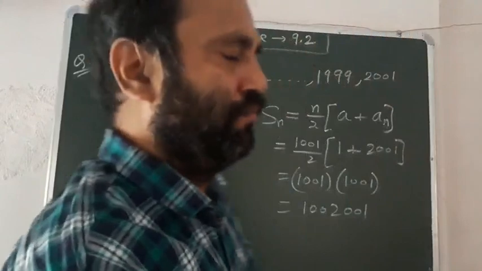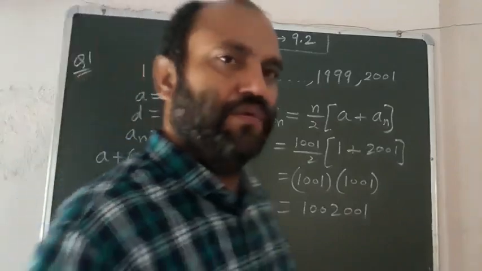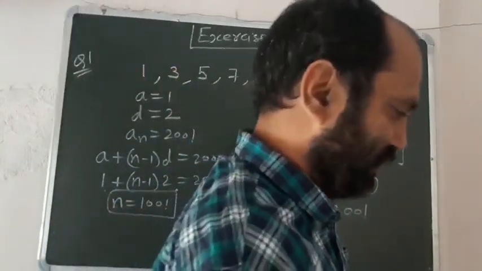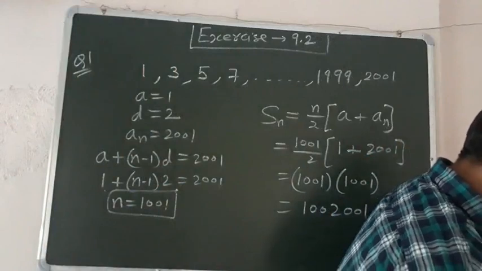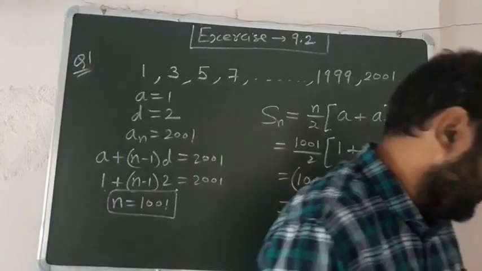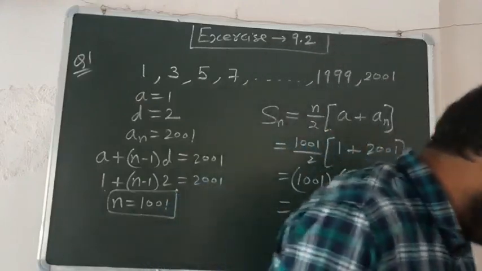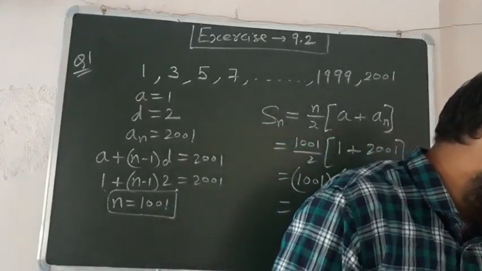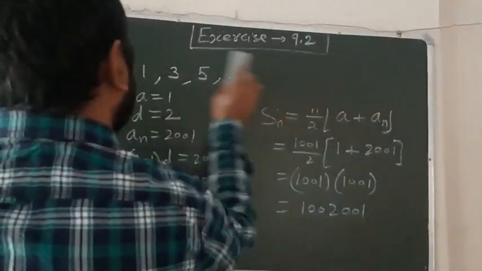That is the sum of the integers from 1 to 2001. This is a very easy question. Now next question, children, question number 2: find the sum of all natural numbers lying between 100 and 1000 which are multiples of 5. It is also a very easy question.